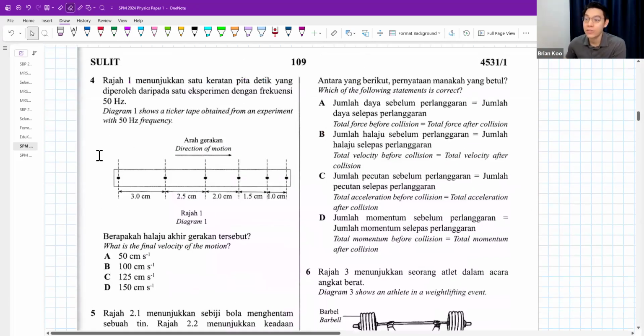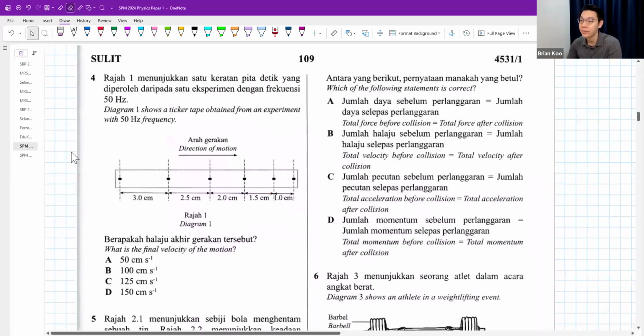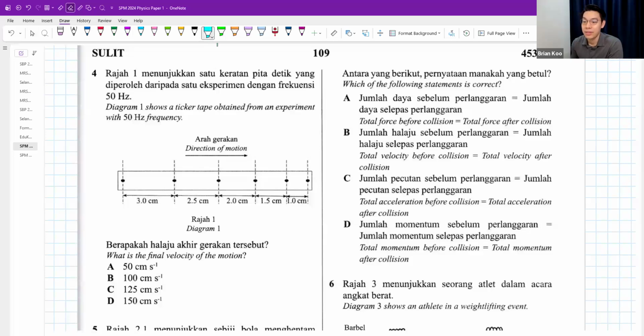Question 4. The diagram shows a ticker tape obtained from an experiment with 50 Hertz frequency. What is the final velocity of this motion? Final velocity normally is what we call v. The big question to ask ourselves is, if I tell you the direction of motion is like this, do we know whether the left side or the right side is the start position? If the arrow is like this, it means that you are starting here, guys.